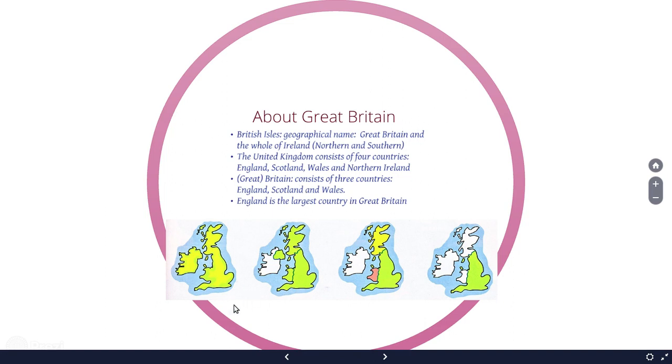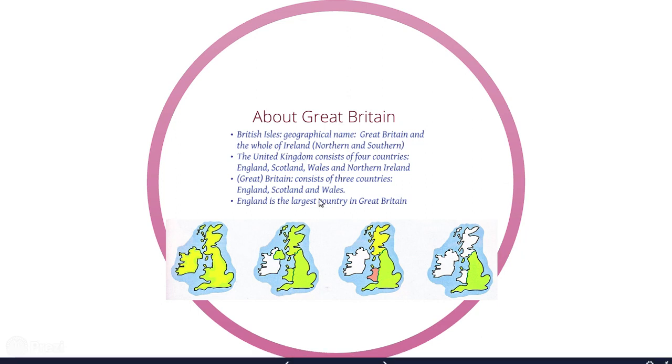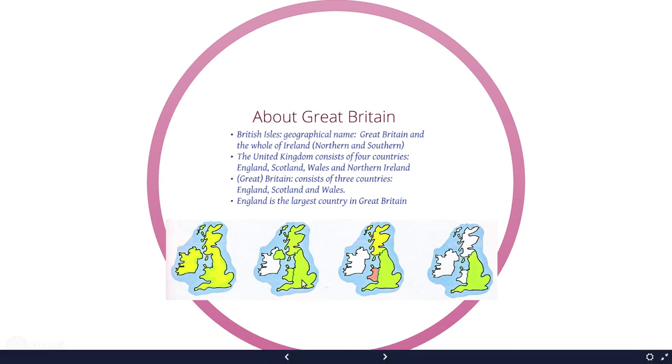The British Isles are these, okay? It is Great Britain and the whole Ireland. These are the British Isles. The United Kingdom consists of 4 countries: England, Scotland, Wales, and North Ireland.